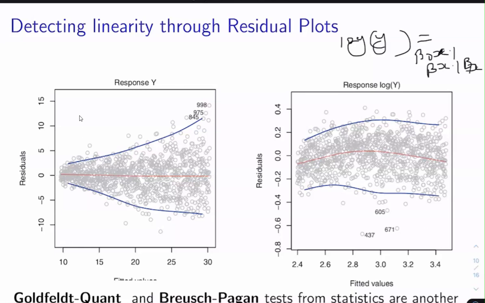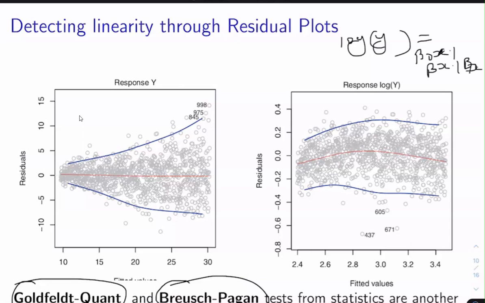So this is one way of removing the heteroscedasticity. Another way of detecting it from statistics is that there exist tests called the Goldfeld-Quandt test and the Breusch-Pagan test. These are tests from statistics which also give you information about whether heteroscedasticity is present or not in your given training data set.